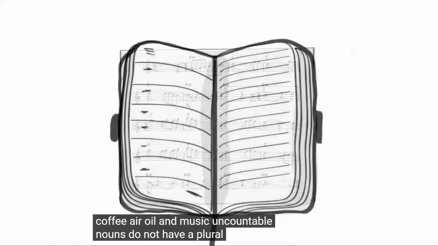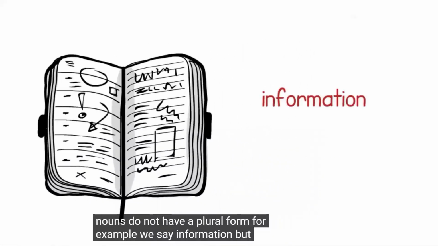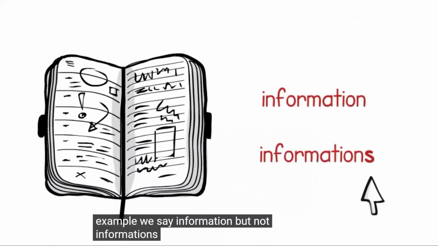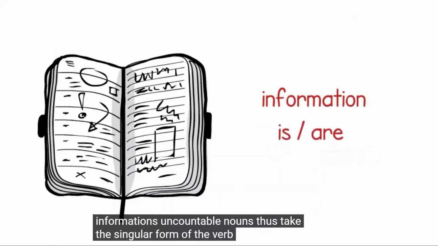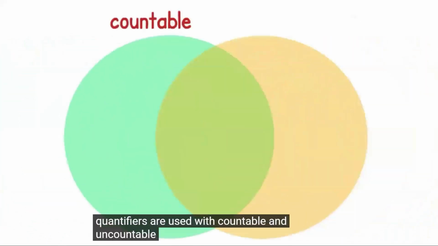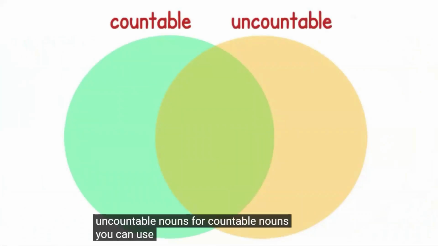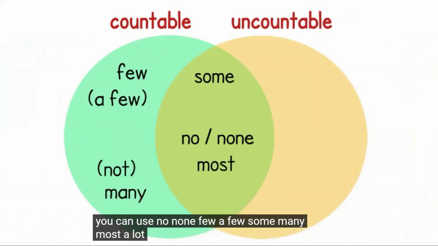Uncountable nouns do not have a plural form. For example, we say information, but not informations. Uncountable nouns thus take the singular form of the verb. Different quantifiers are used with countable and uncountable nouns. For countable nouns, you can use no, none, few, a few, some, many, most, a lot of, all.